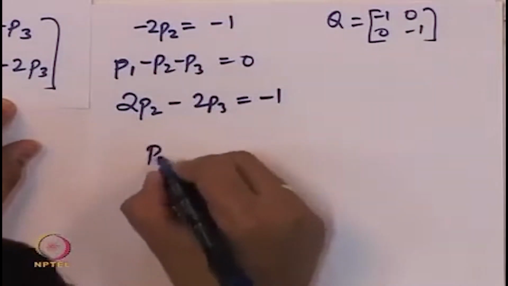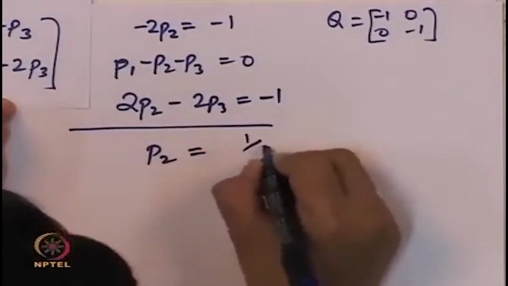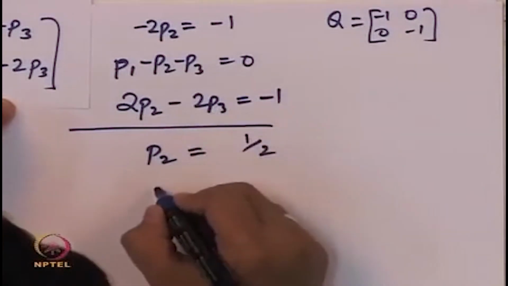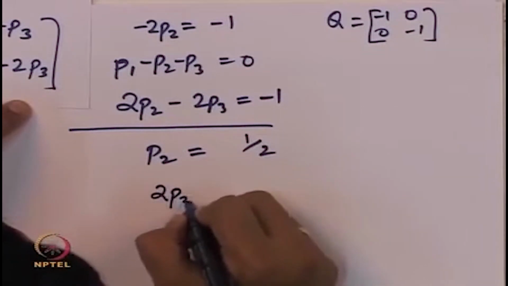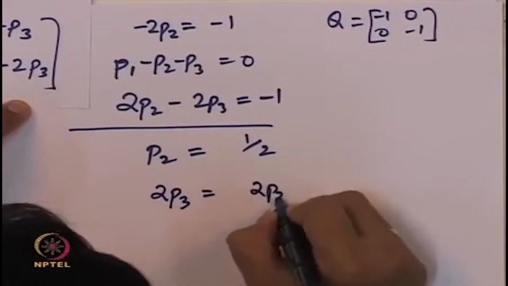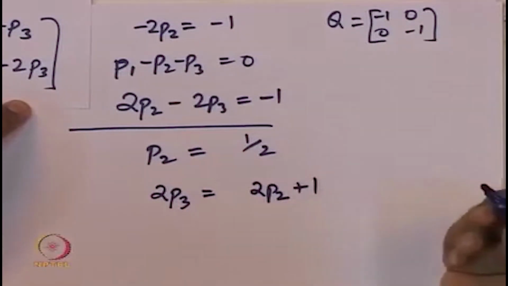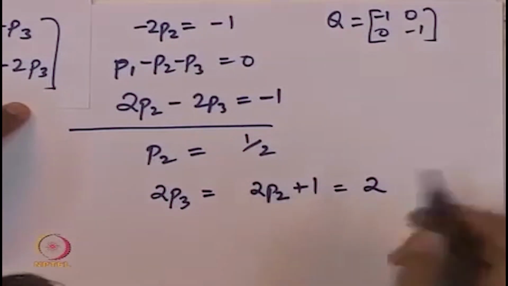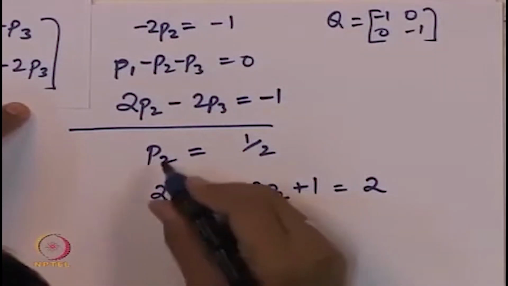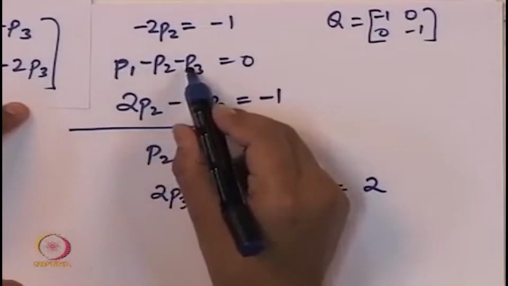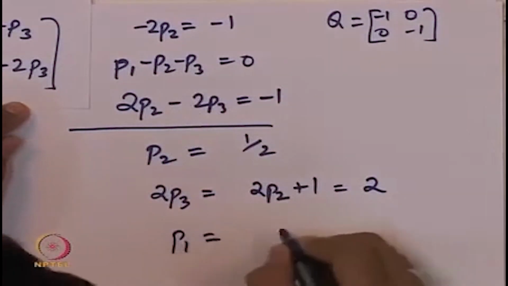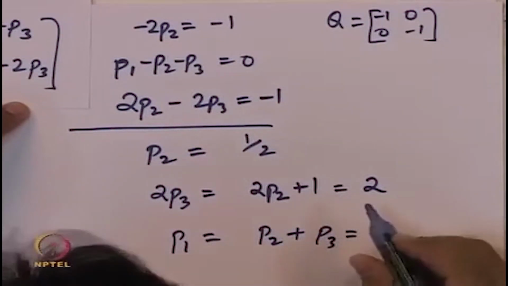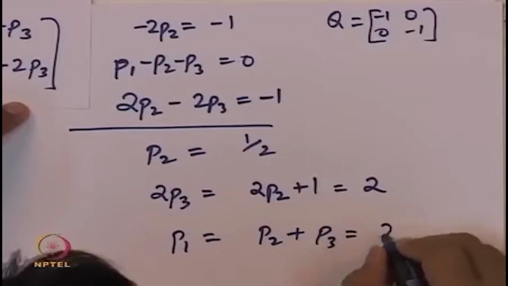So the first equation gives us 1 by 2, which when we substitute into the last equation, we get 2 P3 is equal to 2 P2 plus 1, which was equal to 2. Yeah, when we put P2 equal to half, here we get 2. And these P2 and P3, when we substitute into the second equation, we get P1 equal to P2 plus P3, which was equal to 2.5. Yeah.